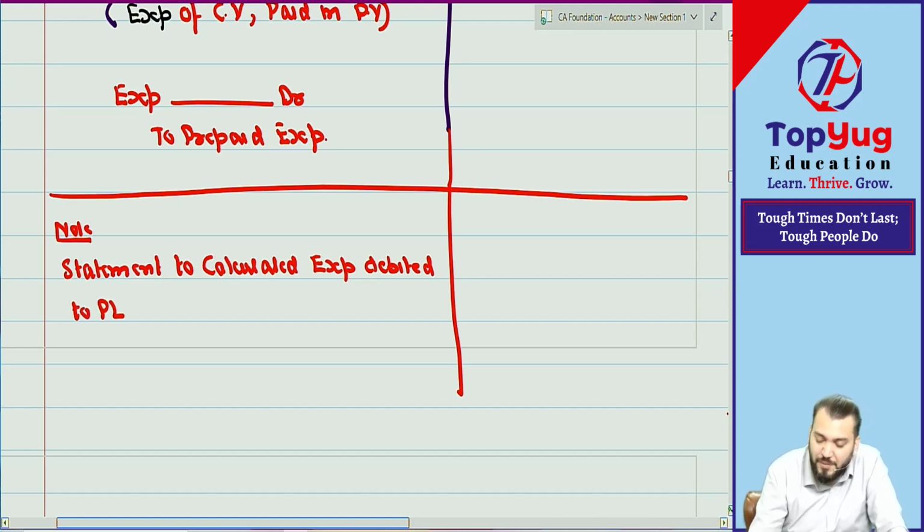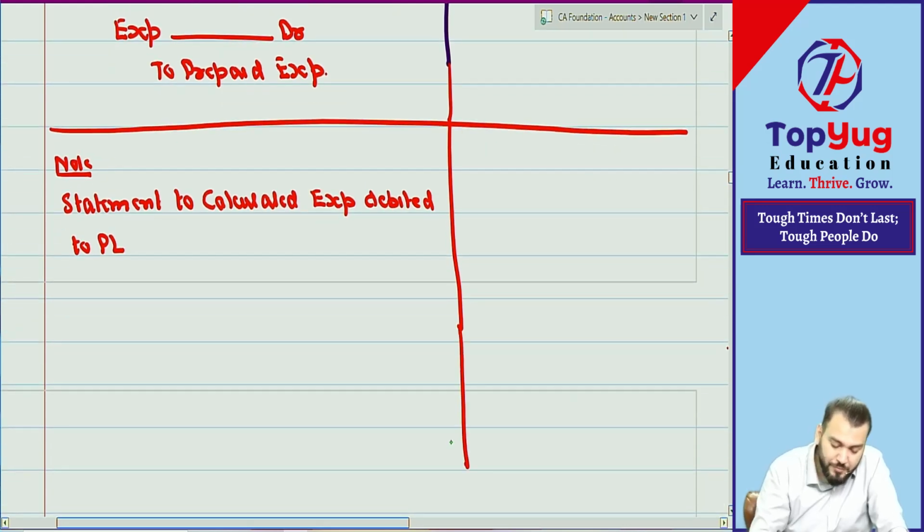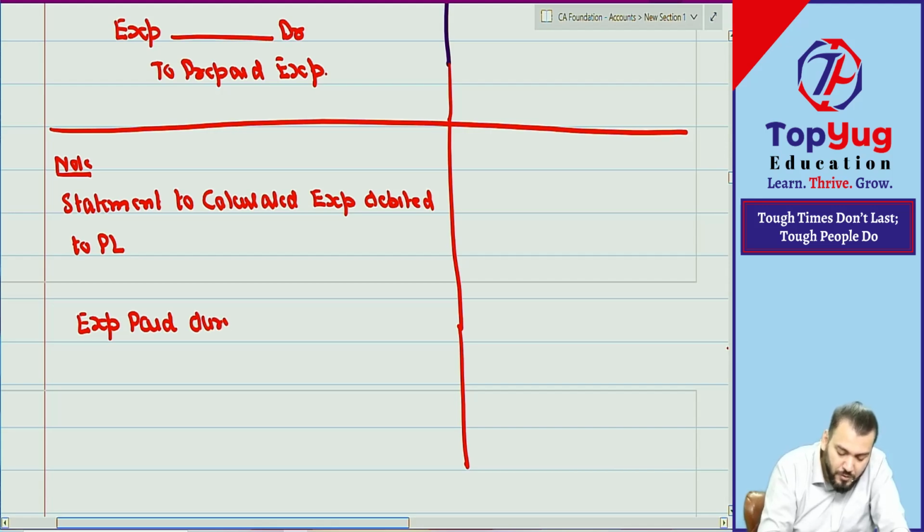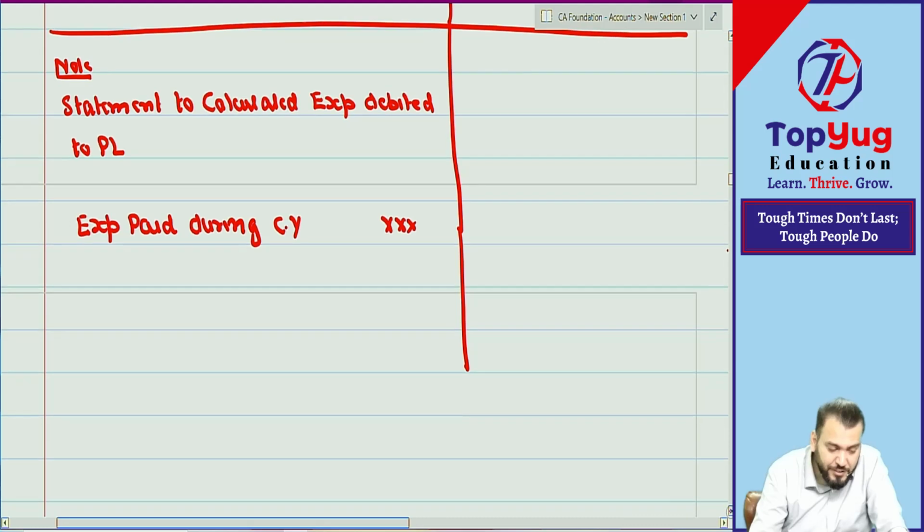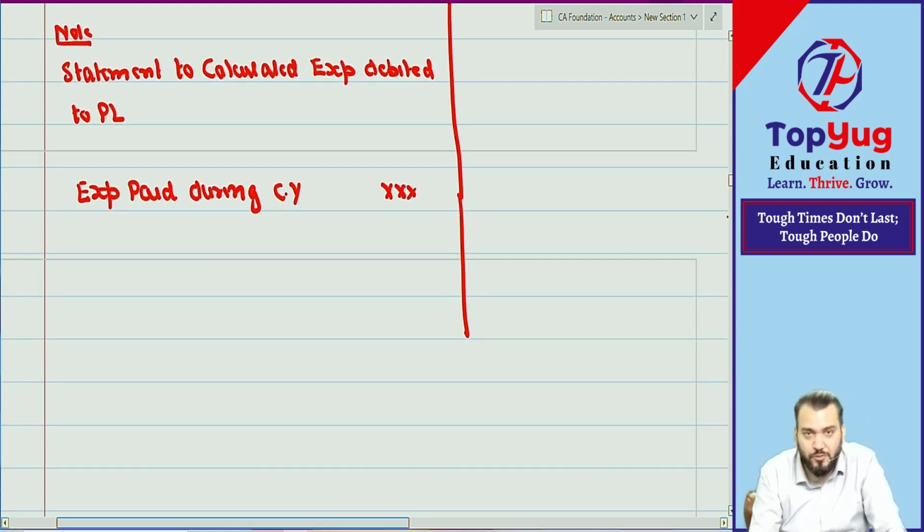Means how much expense will be debited to PL. Write down: expense paid during current year. In this we'll do some plus minus. I will write down only the items. You will do plus minus on your own.